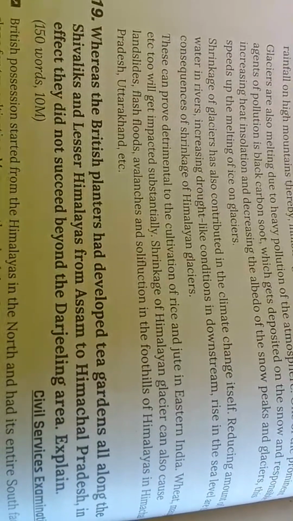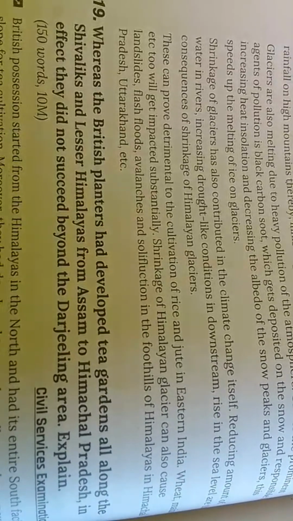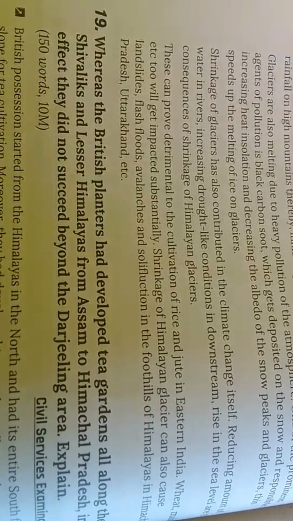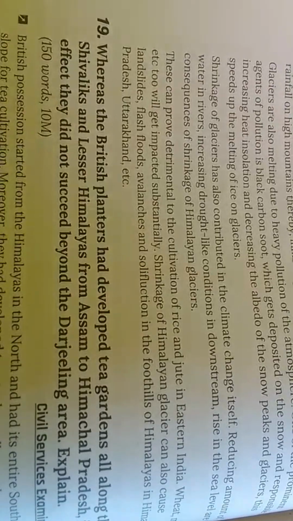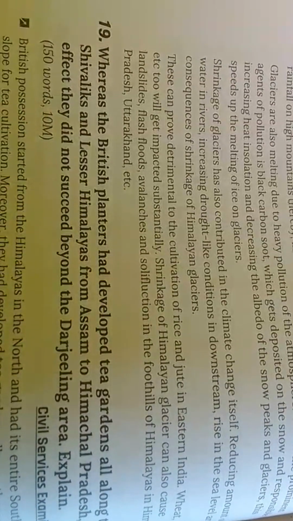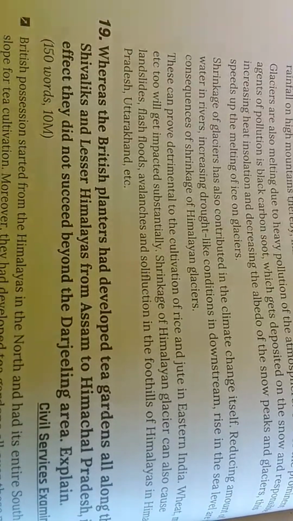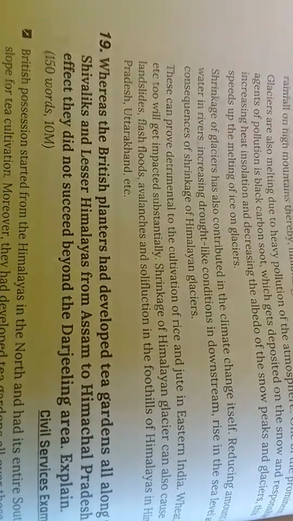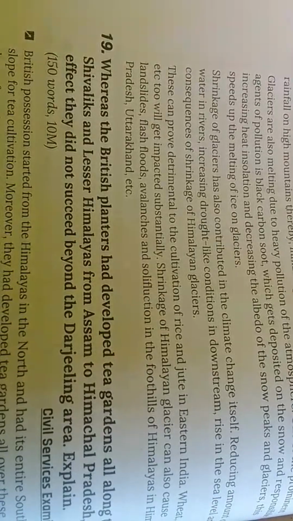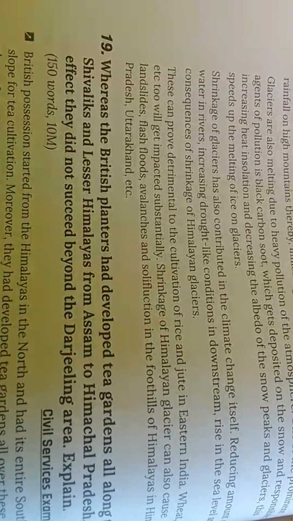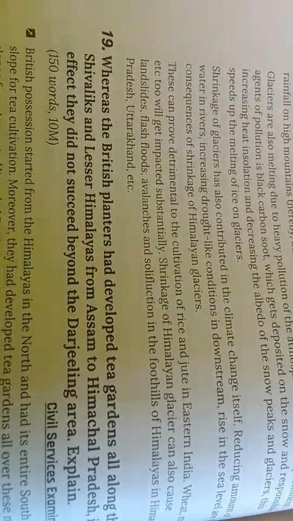One of the prominent agents of pollution is black carbon soot, which gets deposited on the snow and is responsible for increasing heat insulation. Black carbon soot, heat insulation, and decreasing the albedo of the snow peaks and glaciers. Decreasing albedo speeds up the melting.